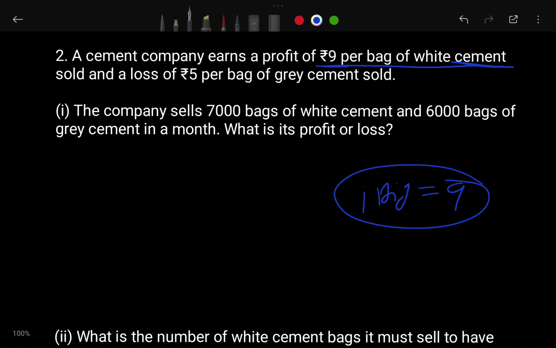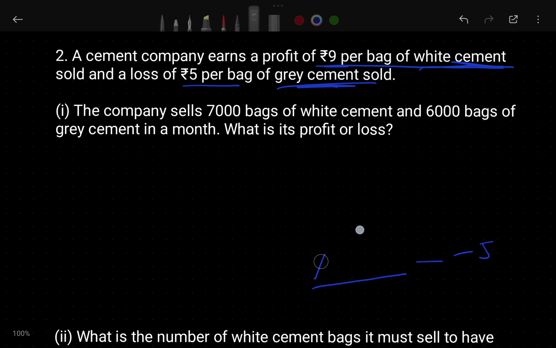And a loss of 5 rupees per bag of gray cement. Let's suppose you have a chocolate factory: when you sell one packet of chocolate, you will get a -5 rupees loss. So here, he gets 9 rupees profit on one bag of white cement, and when he sells gray cement, he gets a 5 rupees loss. Like that, you can understand: when you sell one packet of chocolate you get a 5 rupees loss, and when you sell one packet of biscuits you get 9 rupees profit.